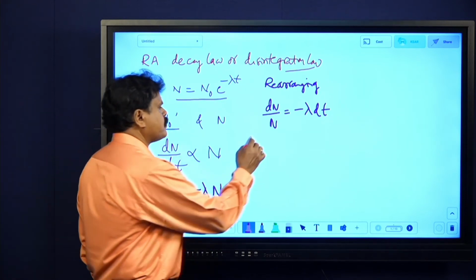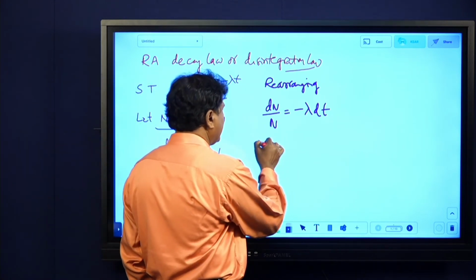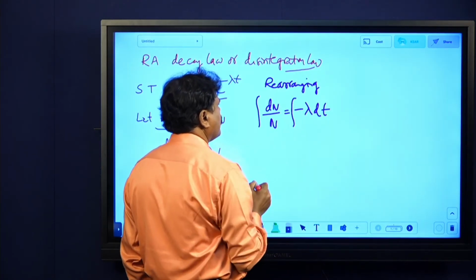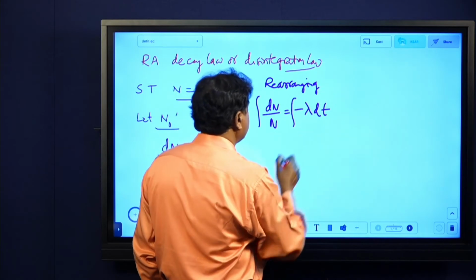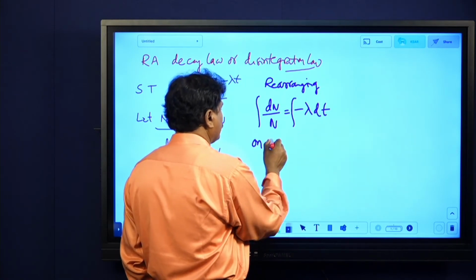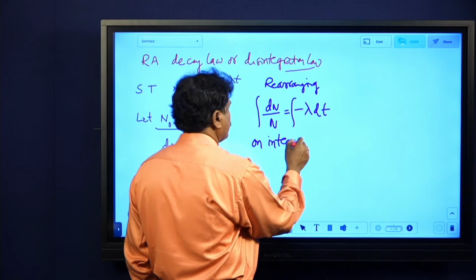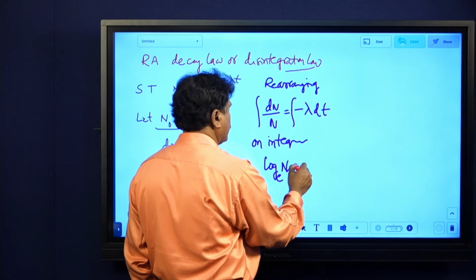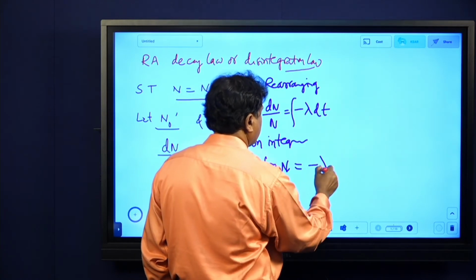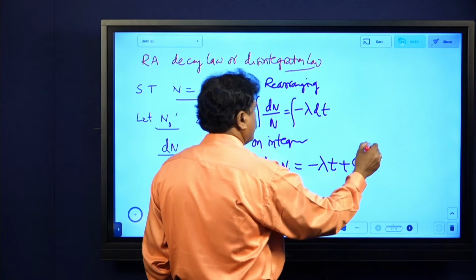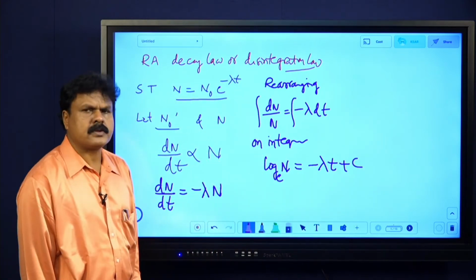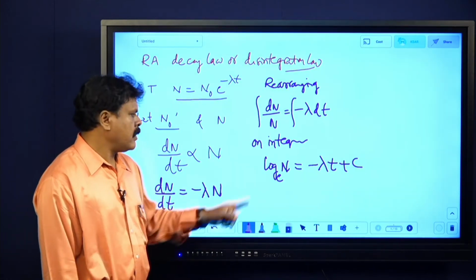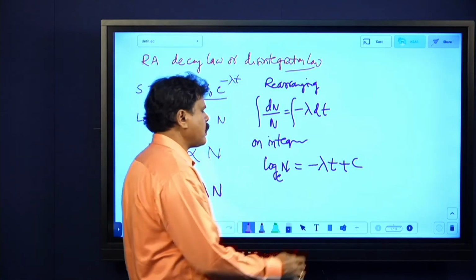On integration, we put the integral symbol on both sides. What do we get after integrating? dn by n integrates to log n, I hope all of you are aware of it. Log n equals minus lambda t plus c. Since these are indefinite integrals, you have to use a constant of integration; c is the constant of integration.